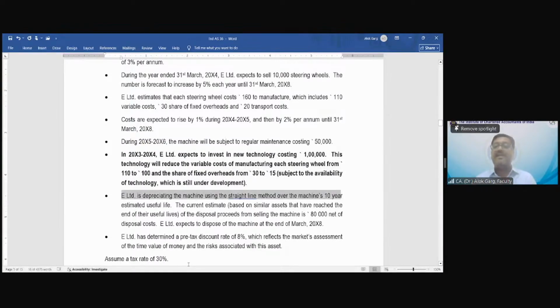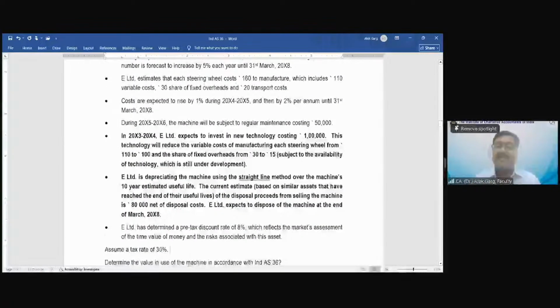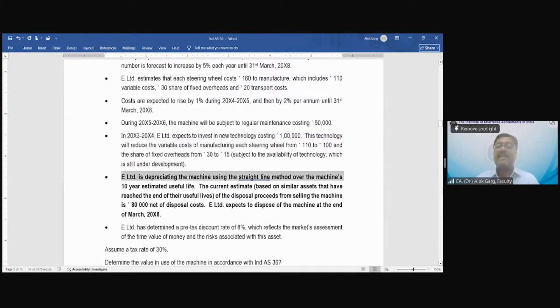The company is depreciating the machine using the straight line method over the machine's 10-year useful life. The current estimate, based on similar assets that have reached the end of their useful life, of the disposal proceeds from selling the machine is 80,000 net of disposal cost. E Limited expects to dispose of the machine at the end of March 2008. What is the crux of this entire four and a half lines? इस पूरे पैराग्राफ का क्रक्स पता है क्या है? इस पूरे पैराग्राफ का what is the crux? Depreciation part. Sorry.